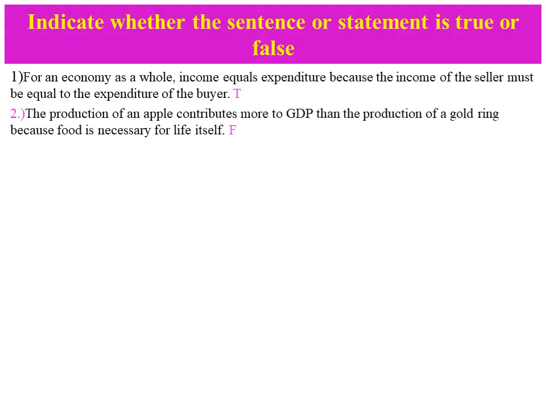The second one: the production of an apple contributes more to GDP than the production of gold drink, because food is necessary for life itself. This is false. When we look at a sector's or a product's contribution to GDP, gold contributes more to GDP than the apple.